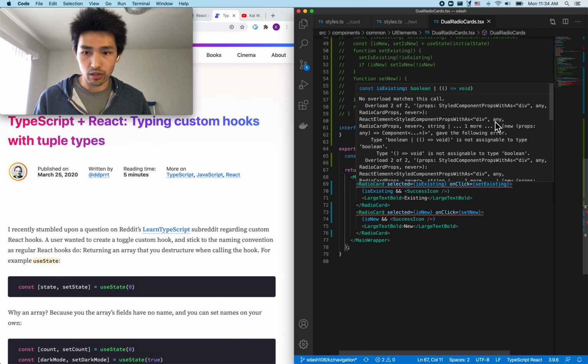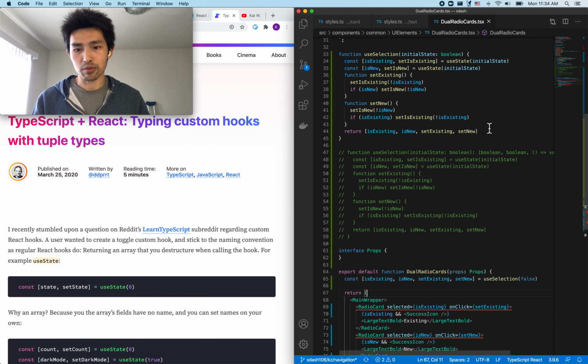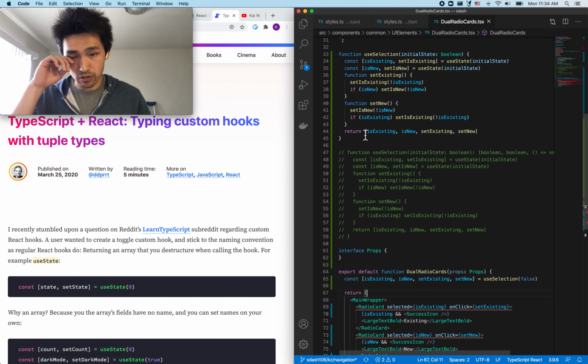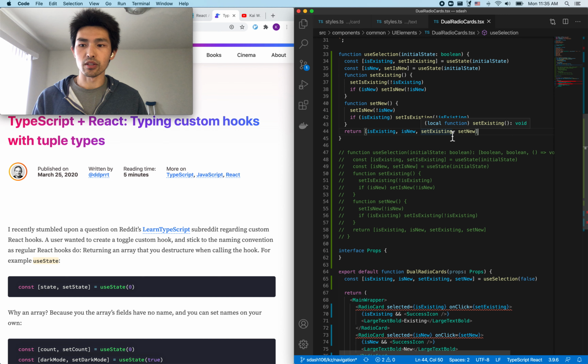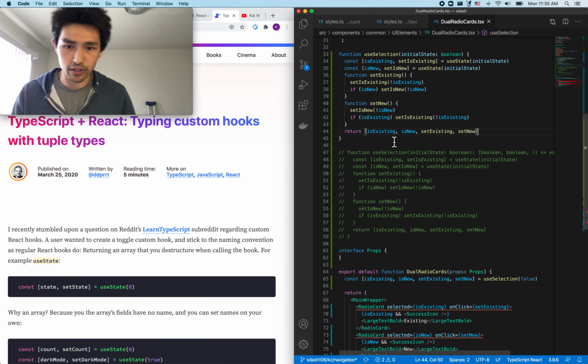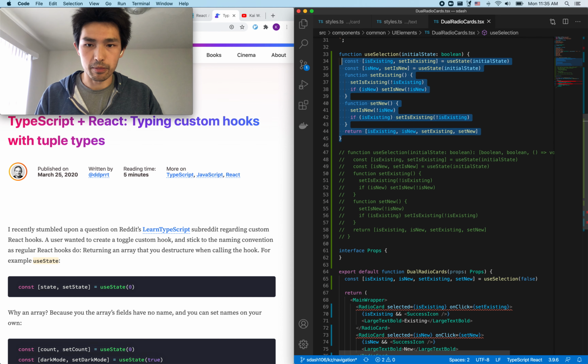But to summarize what the article is saying, essentially this happens when TypeScript is inferring the output type of the function here. So this is where it's causing the problem. TypeScript is returning an array and is inferring that each of these could be a Boolean or a void function. So there are a couple of ways to fix this. One is to explicitly define what the output type is.